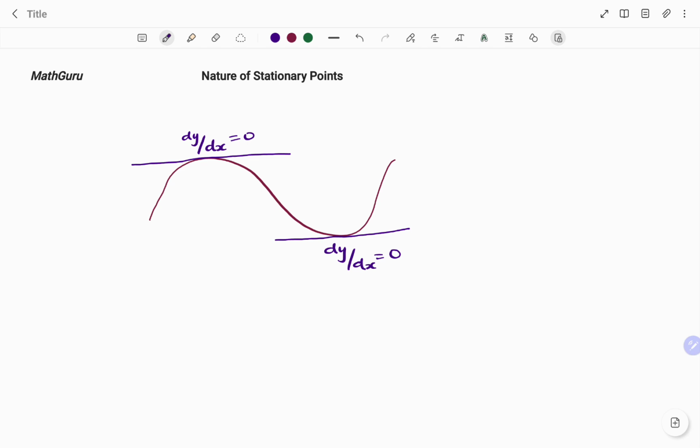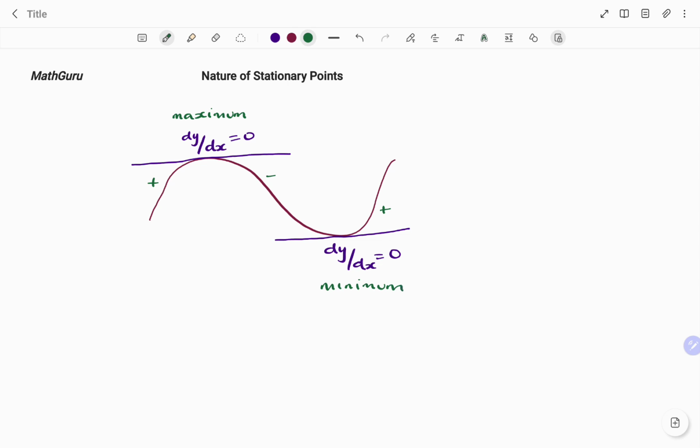Note that at that point, where my graph is going from positive to negative, and where I have my stationary point, I call that point the maximum. And if I'm moving from negative to positive, I call that point my minimum.